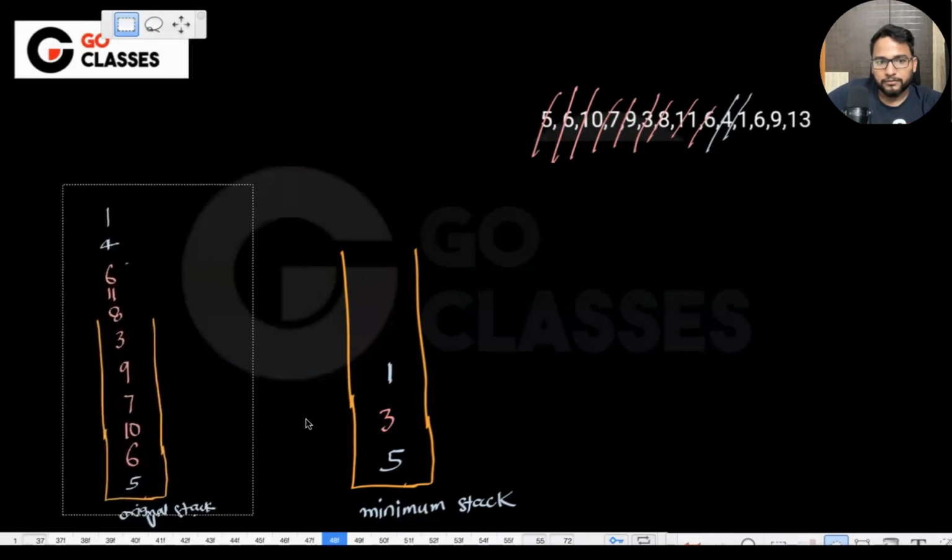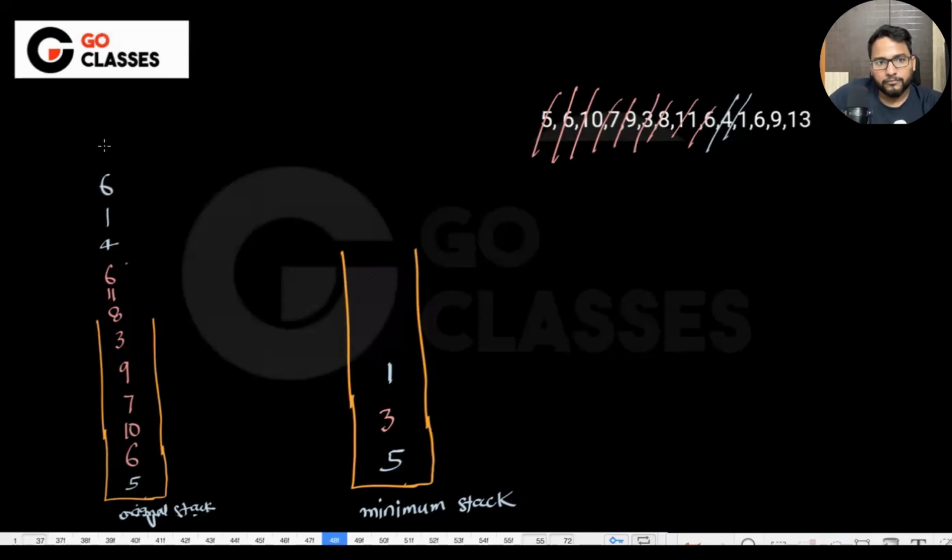Okay. So this is 6. Now, whenever you start popping, now this is the push. If you want to pop, you can pop this 13. If this 13 is also on the top, if these two elements are matching, you can't just delete from here. If this is the same element here, you can't just delete it only once. You have to delete it from both the places. If 13 is also here, you delete it here, but since it is not here, 9 you pop, 6 you pop. If you want to pop 1, then this is interesting.